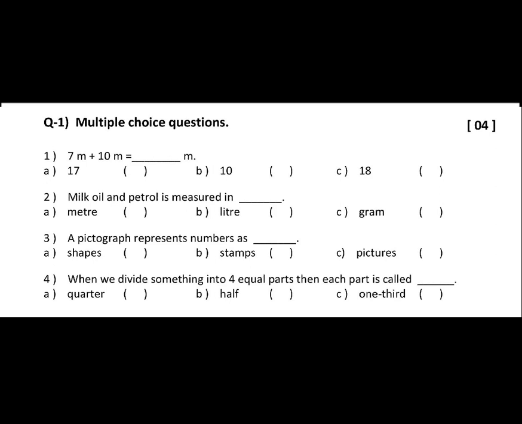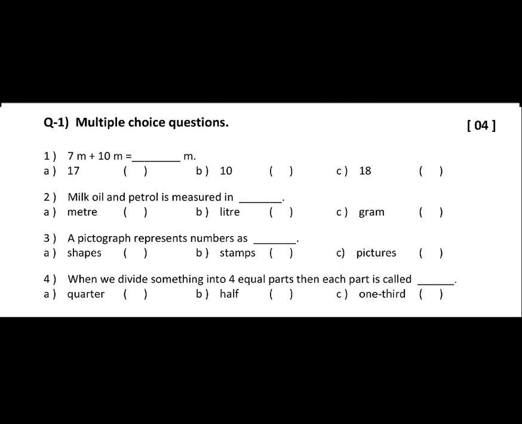Question number 1 is multiple choice questions. Okay, the first one is 7 meter plus 10 meter is equal to dash meter. Here the options are given to us, that is first one is 17, 10 and 18. Okay, so whatever answer is correct, just put a tick mark in the bracket.